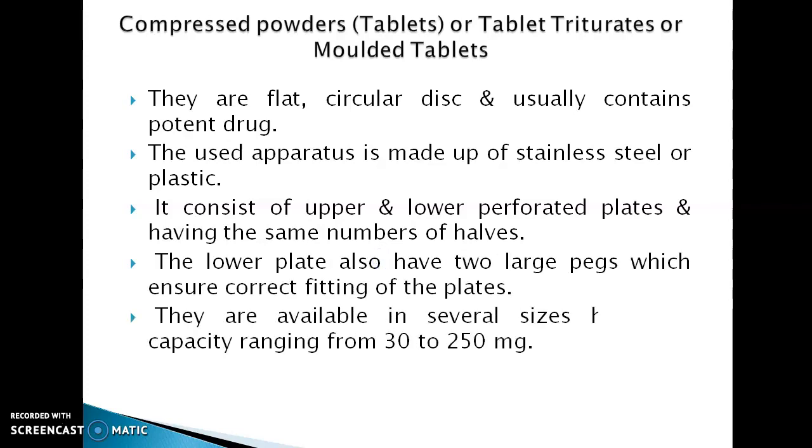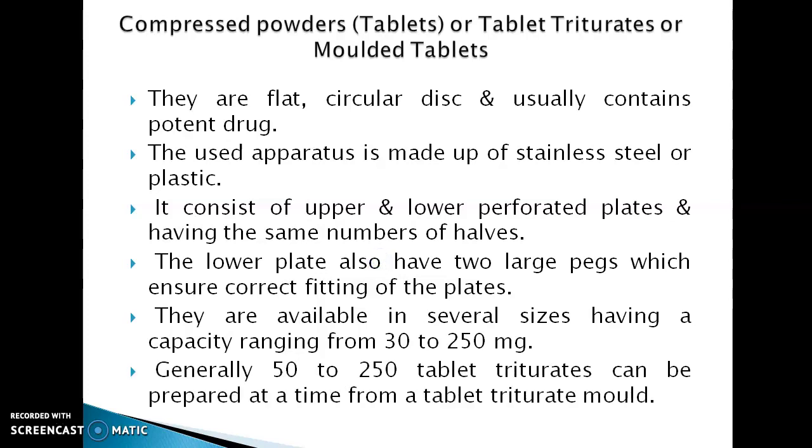They are available in several sizes having a capacity range from 30 to 250 milligram. Generally 50 to 250 tablet triturates can be prepared at a time from the tablet triturate mold.